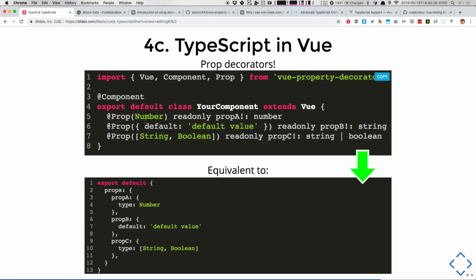You still have to give them the Vue concepts, capital N Number instead of lowercase, right? This is the Vue version, okay? Default value, Boolean, string, and guess what? There's our union, and that's a TypeScript concept, right? So we're able to dance between the worlds of what Vue does as their syntax and then what we do over in TypeScript. A lot of this is actually going to be changed up when we go to Vue 3, and we can talk about that at the end. Any questions about props? What's the bang? Bang means I know what I'm doing.